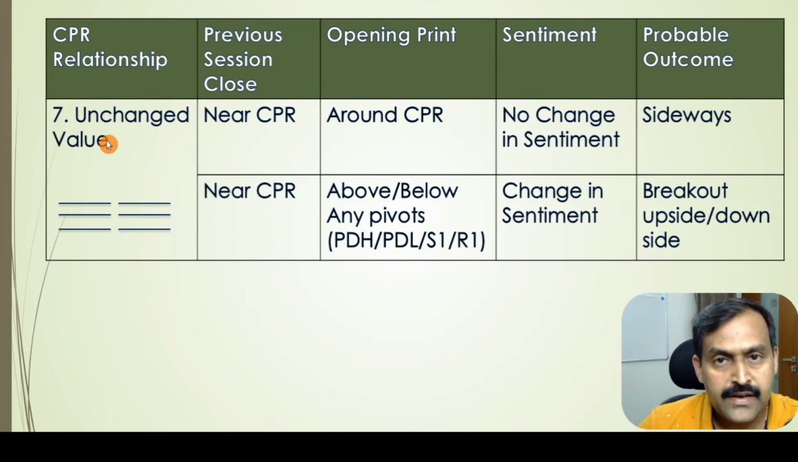The seventh and the last CPR relationship is the unchanged value relationship. This happens when tomorrow's CPR is exactly matching today's CPR. This is one of the rare relationships, but it happens once in a while. I have seen this. The sentiment here indicates that there is a sideways sentiment. To confirm this, the opening print has to be watched.